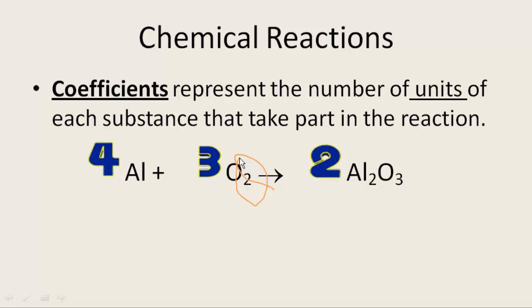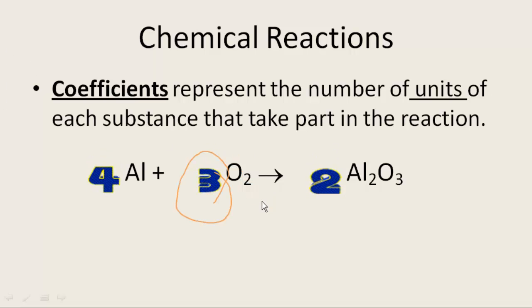What if we need more than one oxygen gas molecule in our reaction? That's where the coefficients come in. We use coefficients to show how many oxygen gas molecules, O2, we need to create the product. In this case, we need 4 aluminum combined with 3 oxygen to create 2 aluminum oxide.